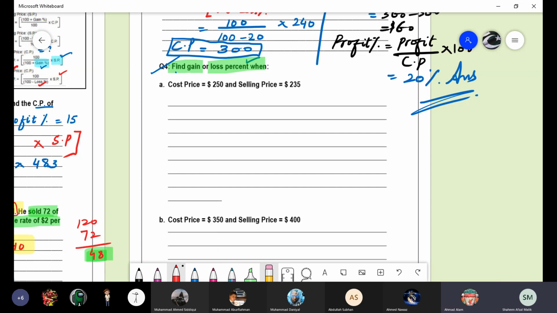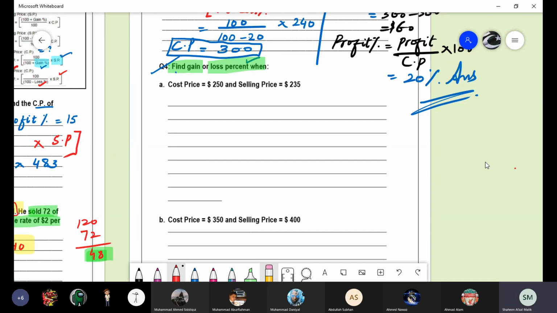Are you in the profit or in loss? Loss. We are in loss. Selling price is less than cost price. Yes, ma'am. So this time Daniel will solve the question. Yes, Daniel, easy question.